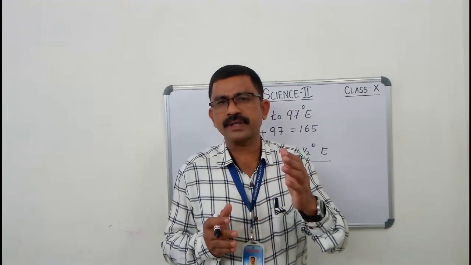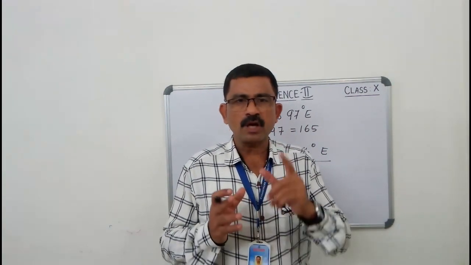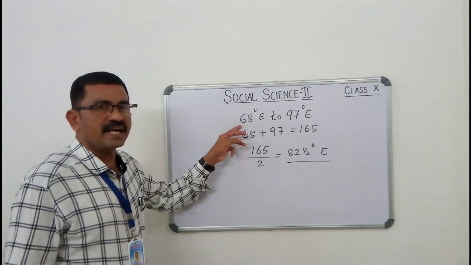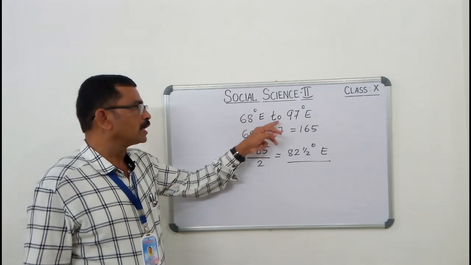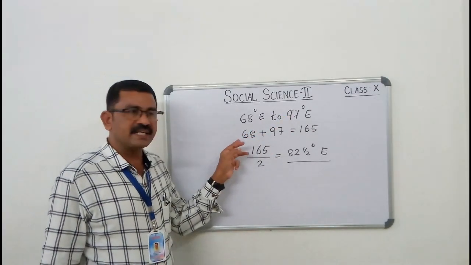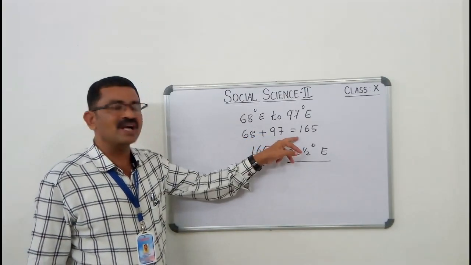Now, let's move on to the next topic, Indian Standard Time. The longitudinal extent of India is from 68 degrees east to 97 degrees east. 68 plus 97 is equal to 165.